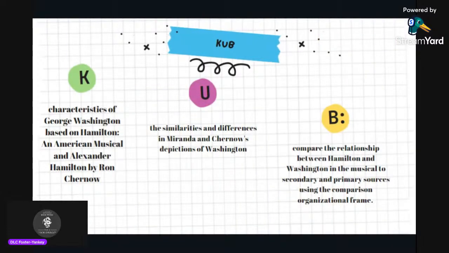Our CUB is the same CUB that we have for Lesson 2, and it is: students will know characteristics of George Washington based on Hamilton, an American Musical, and Alexander Hamilton by Ron Chernow. They'll understand the similarities and differences in Miranda's and Chernow's depictions of Washington and be able to compare the relationship between Hamilton and Washington in the musical to secondary and primary sources using the comparison organizational frame.